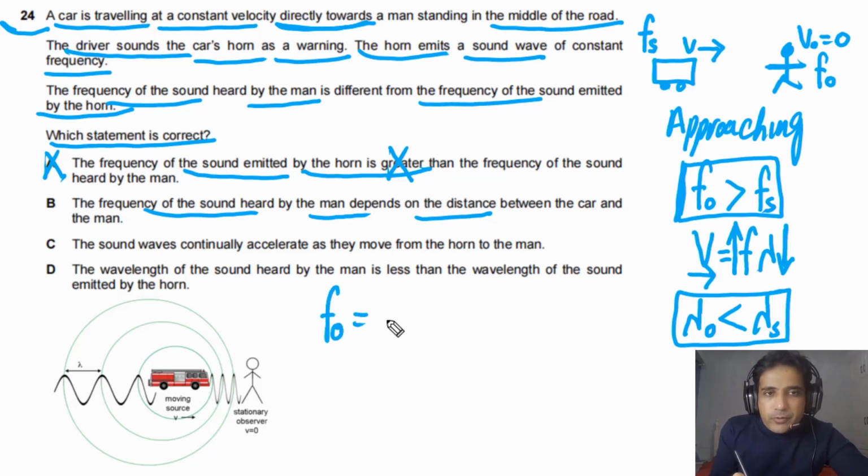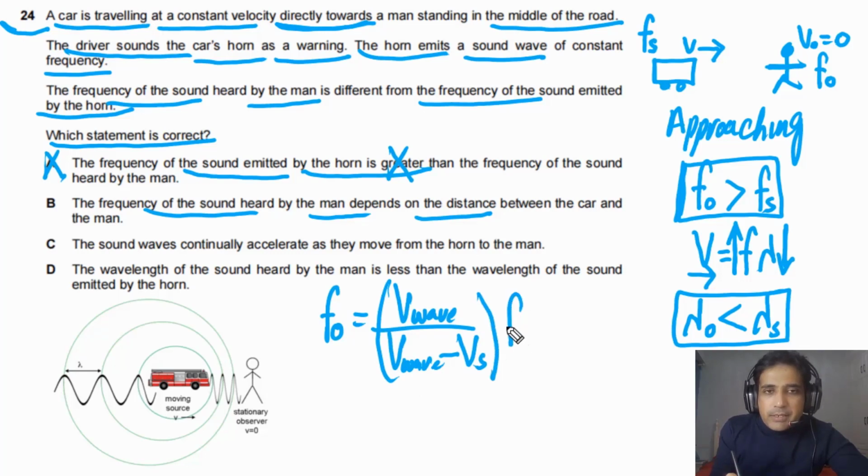So the observed frequency depends on the speed of the wave and the speed of the source. When it is approaching, you have to use the minus sign for the speed of the source, and it depends on the frequency of the source. So B is also incorrect.